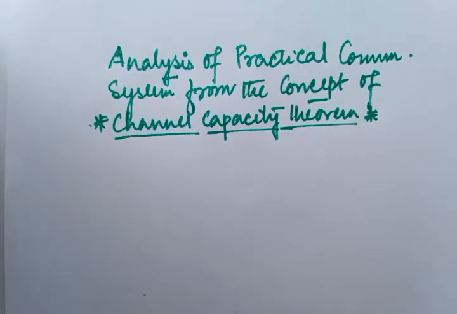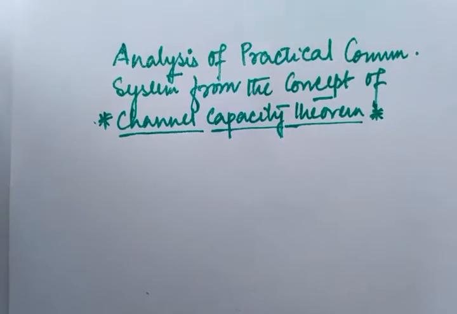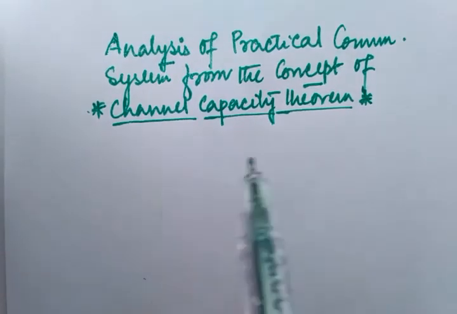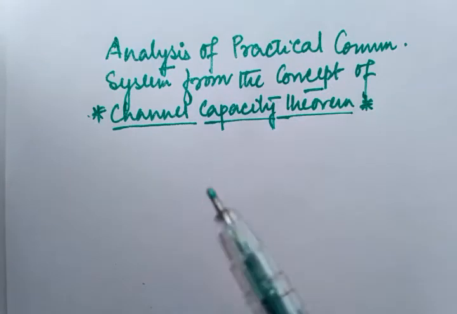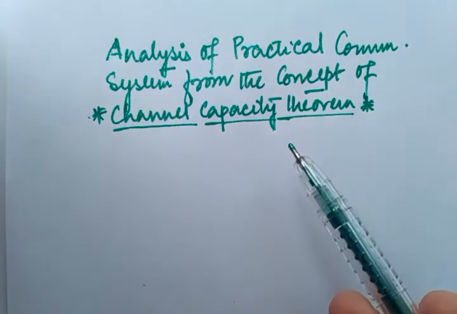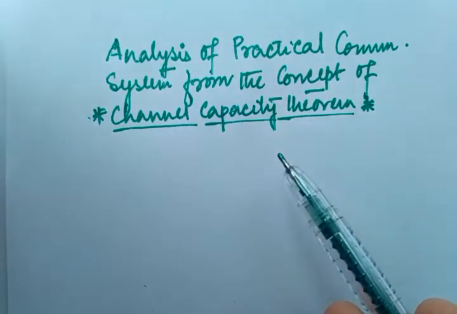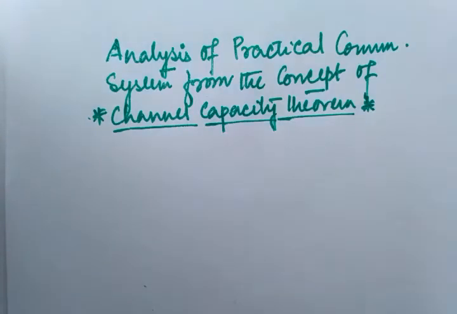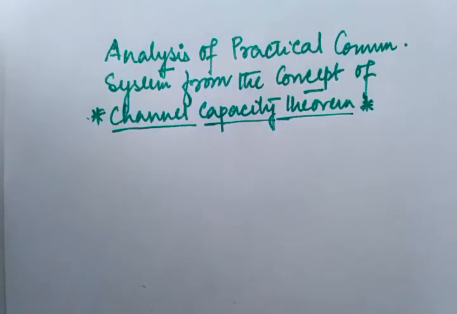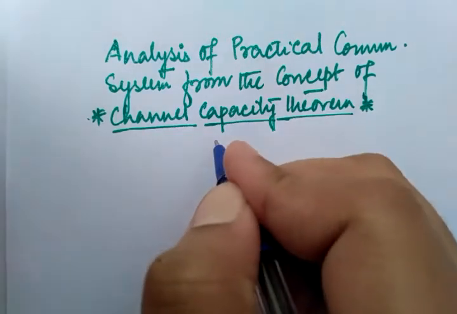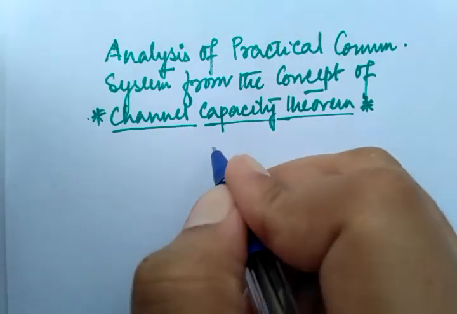Okay, so let's start, because we will concentrate only on the channel capacity theorem. And what do you mean by the channel capacity? For the GATE question answers, we have already considered the channel that is denoted by AWGN, additive white Gaussian noise channel.